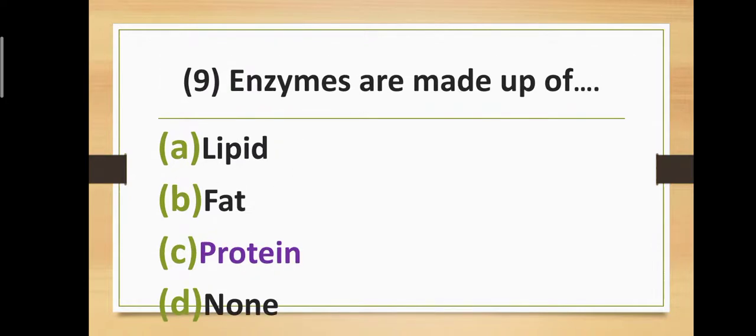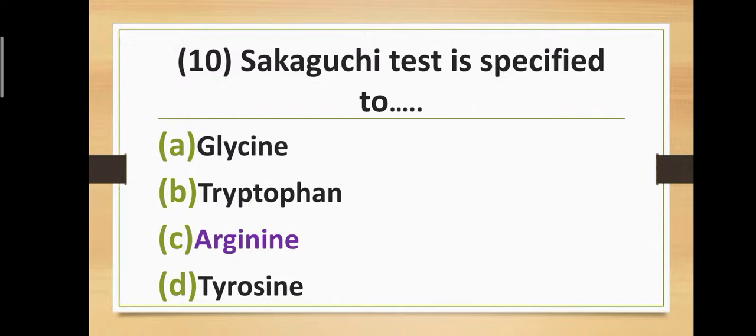Question number nine. Enzymes are made up of. That means what is the primary substance of enzymes? Option A, lipid; option B, fat; option C, protein; and option D, none. Correct answer is option C, protein. Enzymes are made up of protein. Question number ten. Sakaguchi test is specific to: option A, glycine; option B, tryptophan; option C, arginine; and option D, tyrosine. Correct answer is option C, arginine. Sakaguchi test is specific to arginine.